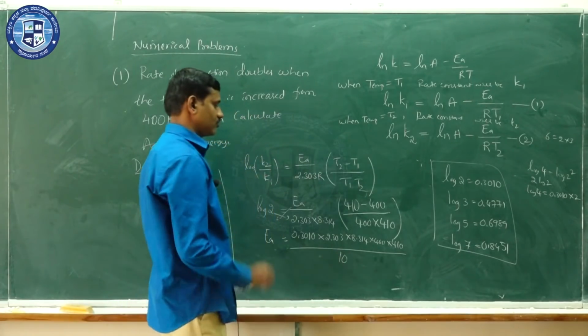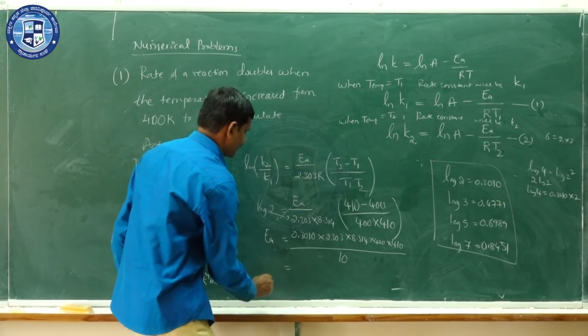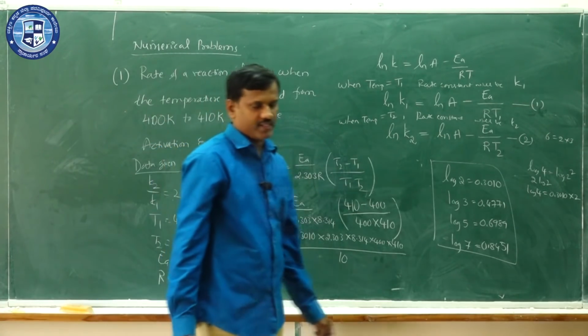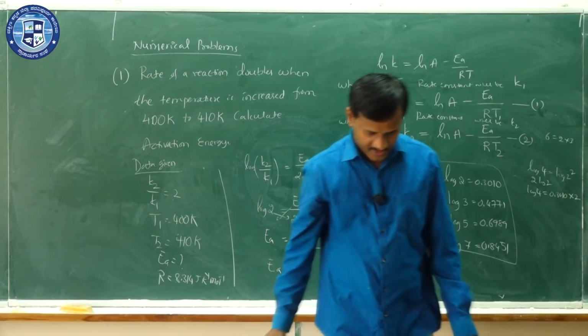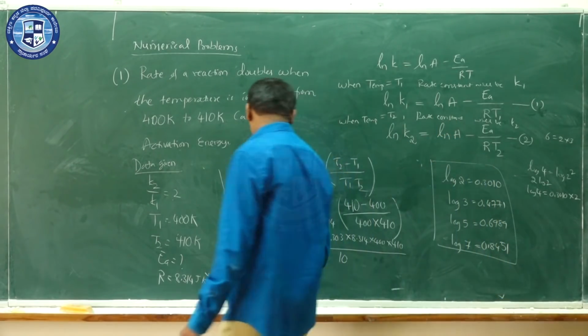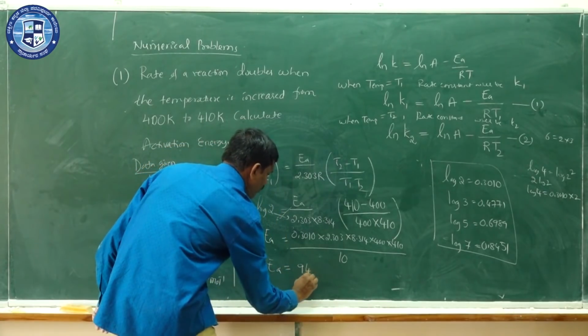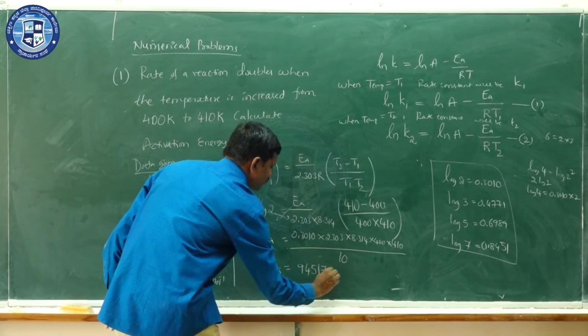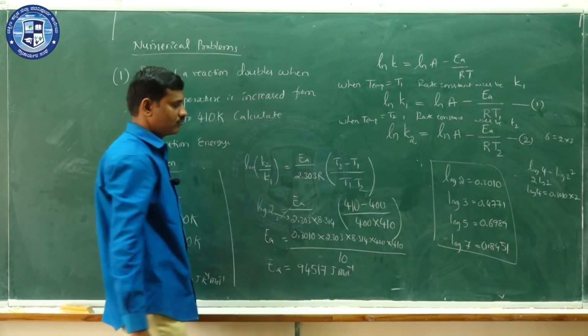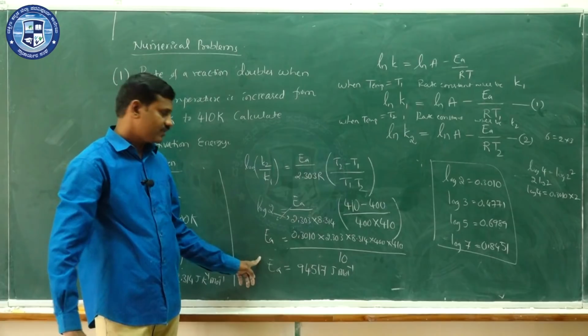So if you simplify this, then the EA value comes out to be 94517 joules per mole, that is the activation energy.